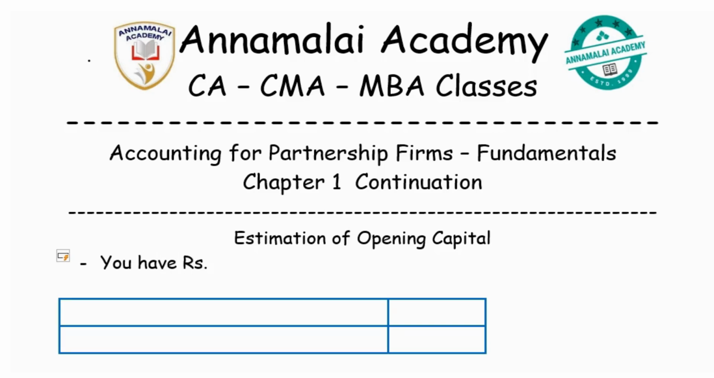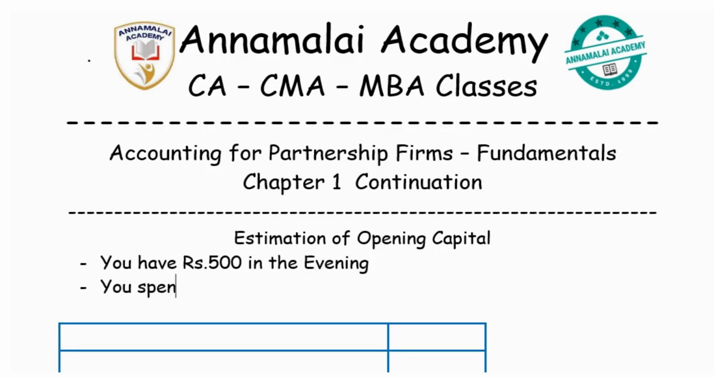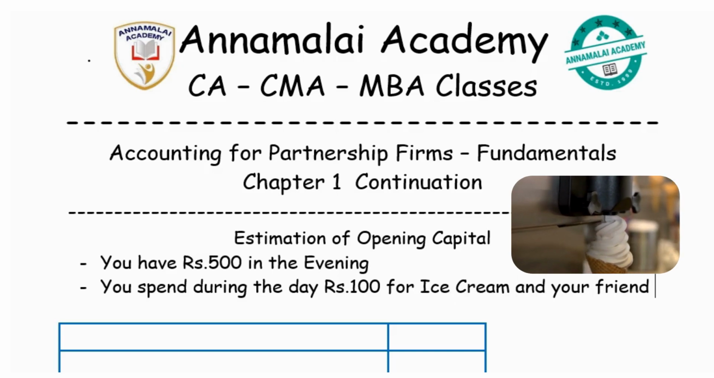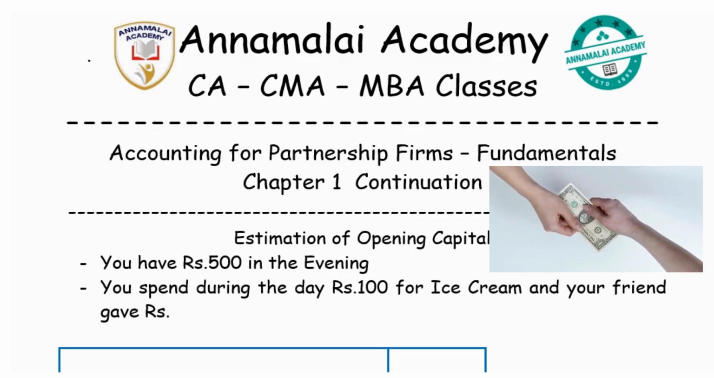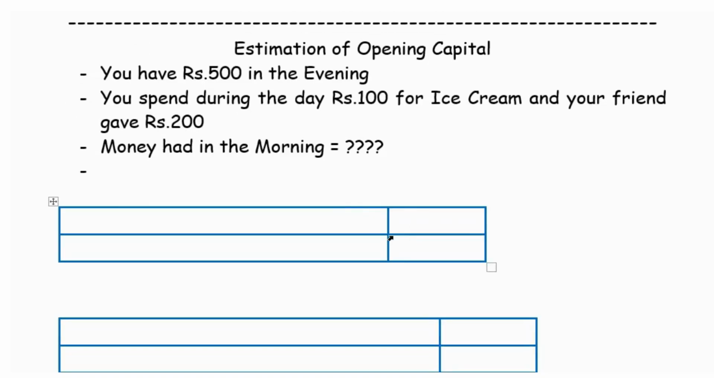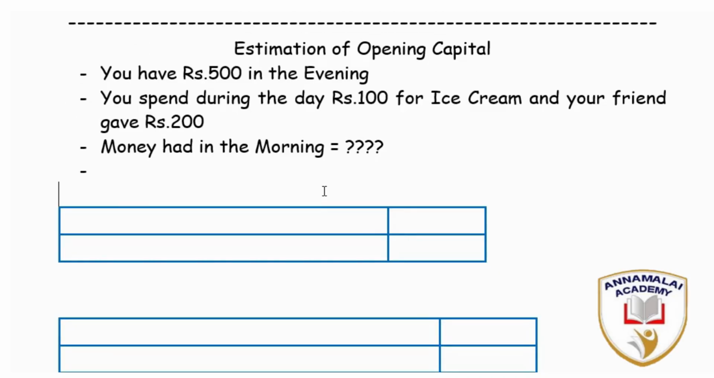Say for example, you had rupees 500 in the evening and you spent during the day rupees 100 for buying an ice cream, and your friend gave you rupees 200, but you do not know how much money you had in the morning when you started from the home. Let us do a small calculation and find out. Then we will match it to the real situation.